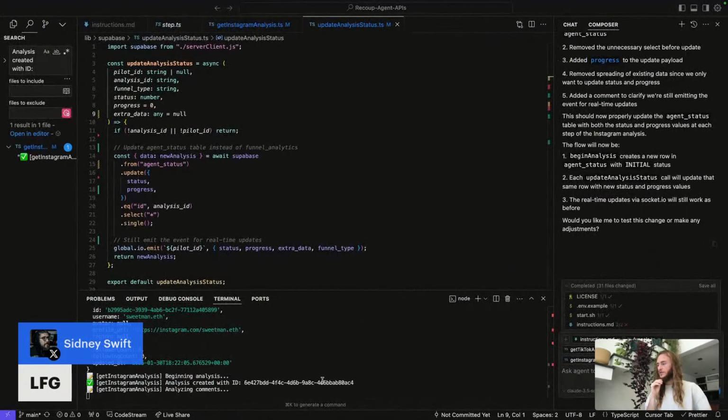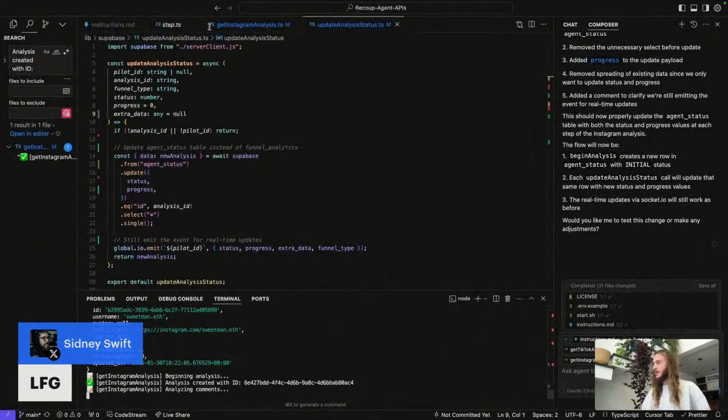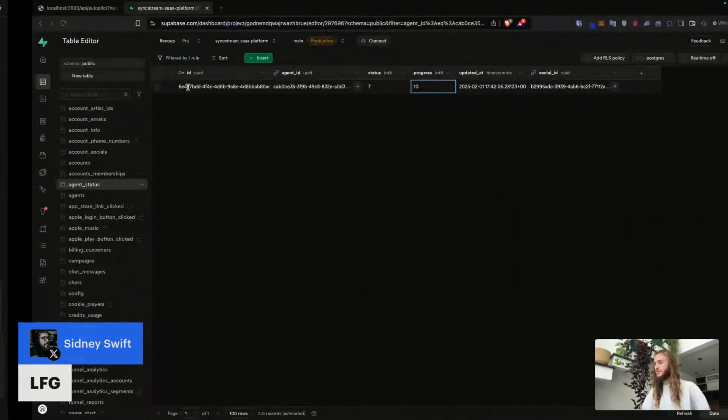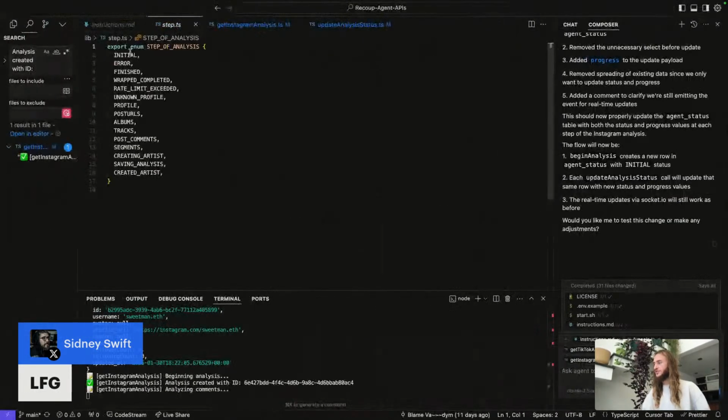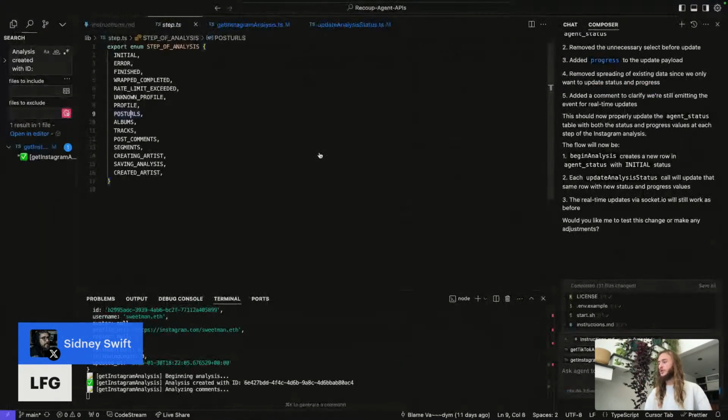Analyzing the comments. Let's check out what the step is. What would be step 7? If we start from 0, 1, 2, 3, 4, 5, 6, 7. Post URLs potentially is the step that we're at, if I'm counting step analysis right. And then progress would mean 10%, which I actually don't think is correct, but we're making progress. Let's keep moving in the right direction.